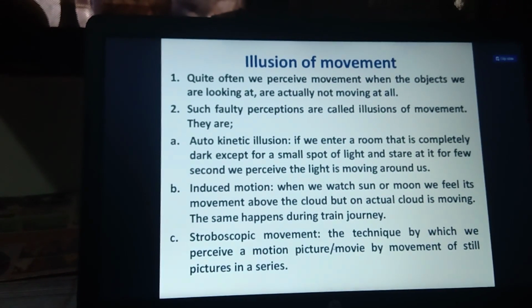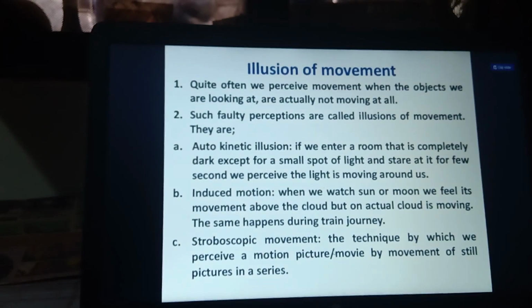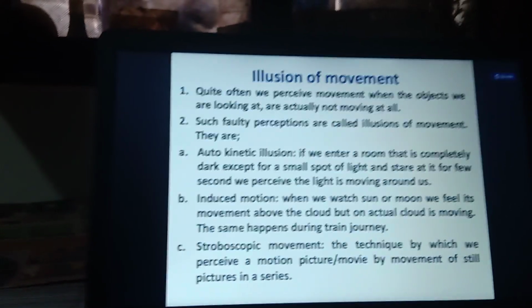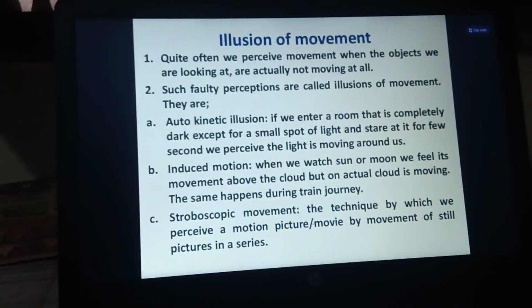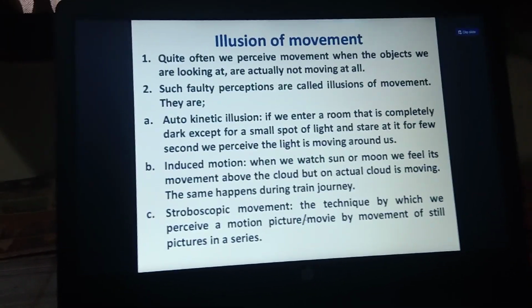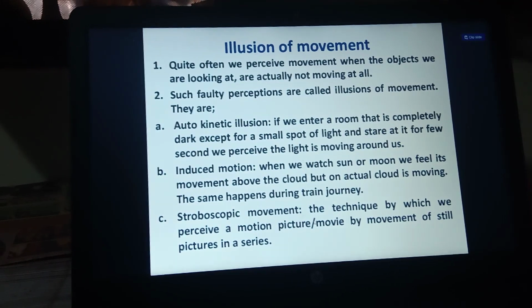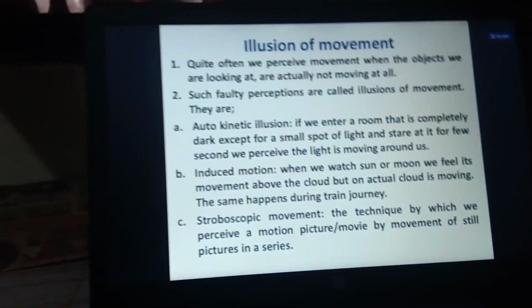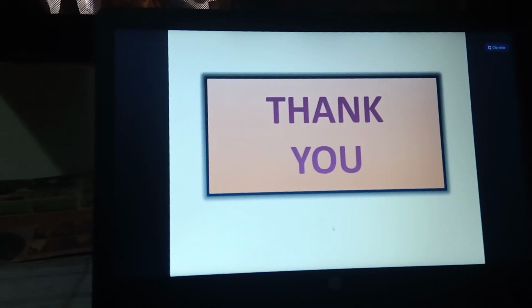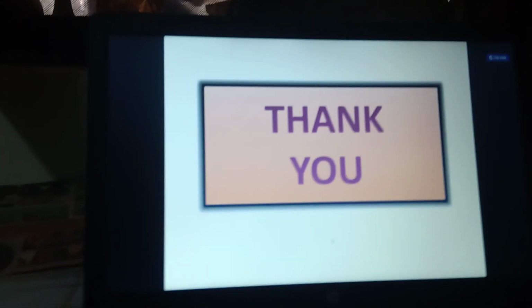And whereas induced motion means the movement of the sun or the moon, and the movement of clouds. Stroboscopic motion means a picture or movie made by moving still pictures in a series. That is called stroboscopic movement. Okay, so thank you. So this is regarding what perception is.